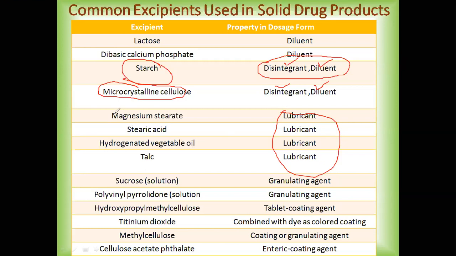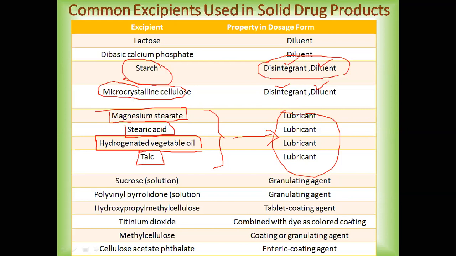So the examples of lubricants include magnesium stearate, then we have stearic acid, then hydrogenated vegetable oils, which are also used as lubricants. Then we have talc also. So these are the examples of the lubricants which are added in a solid dosage form so that proper manufacturing of the tablet dosage form is done.